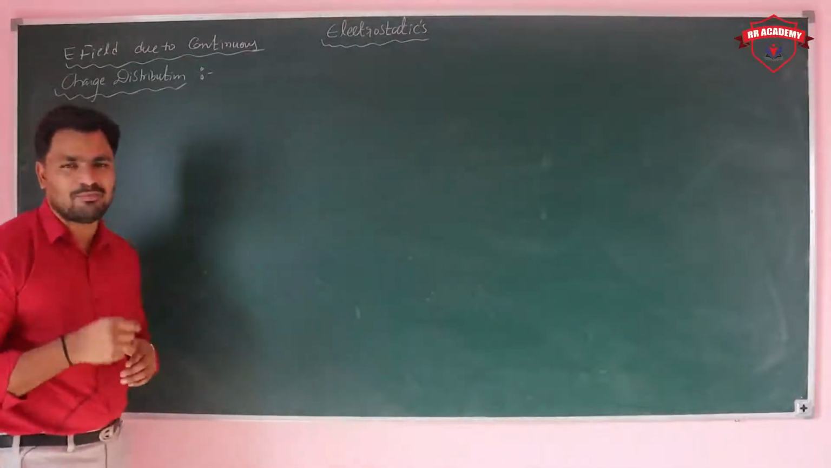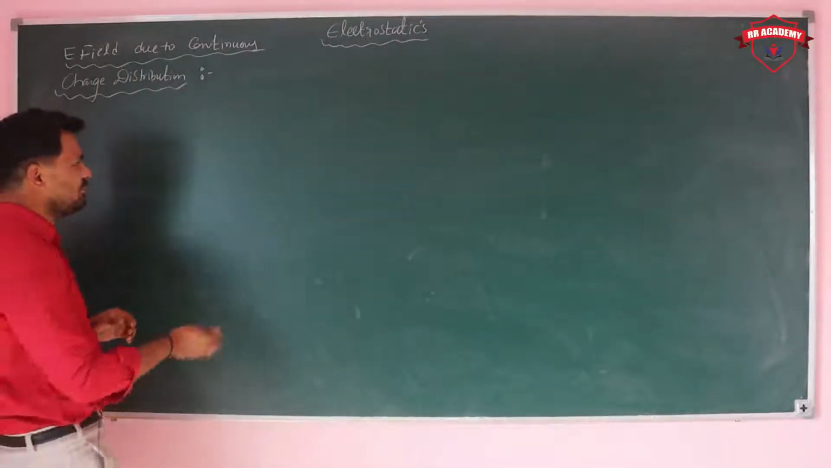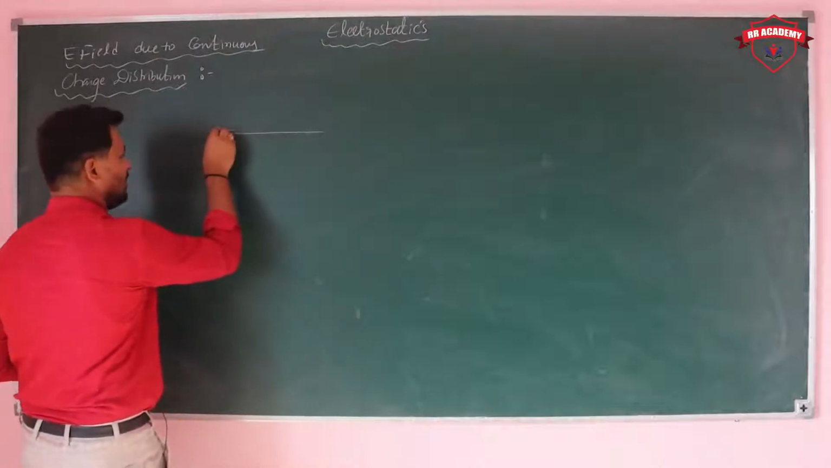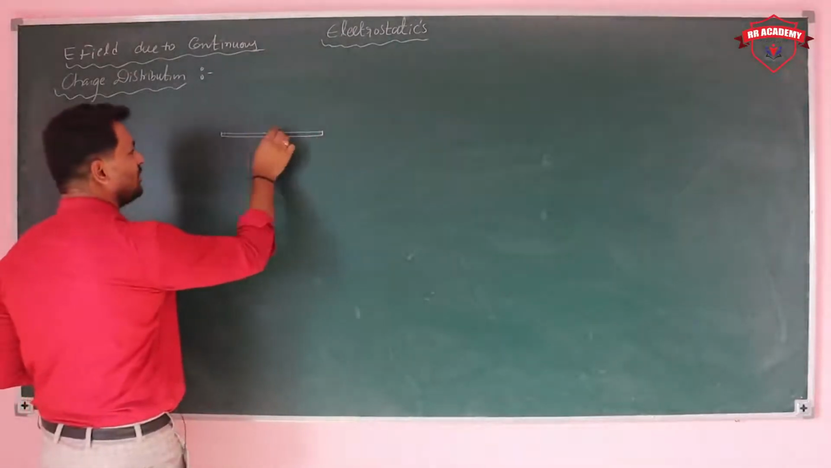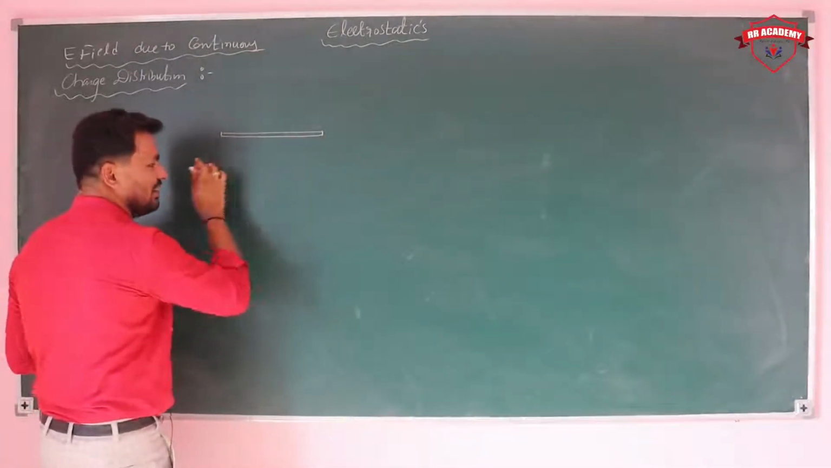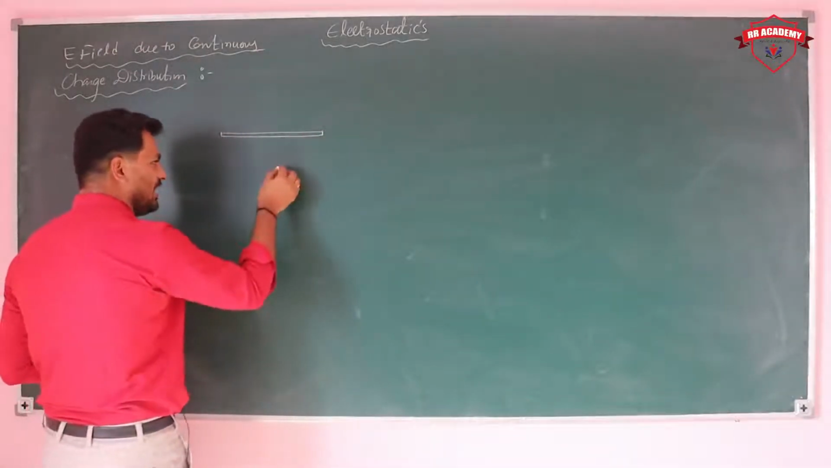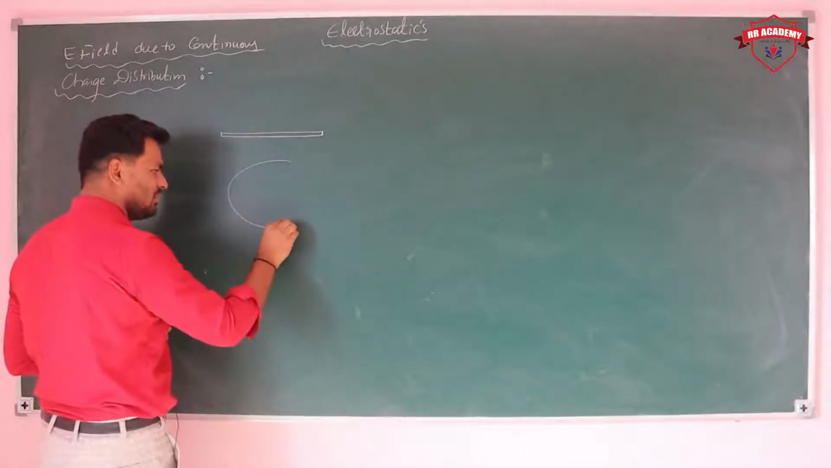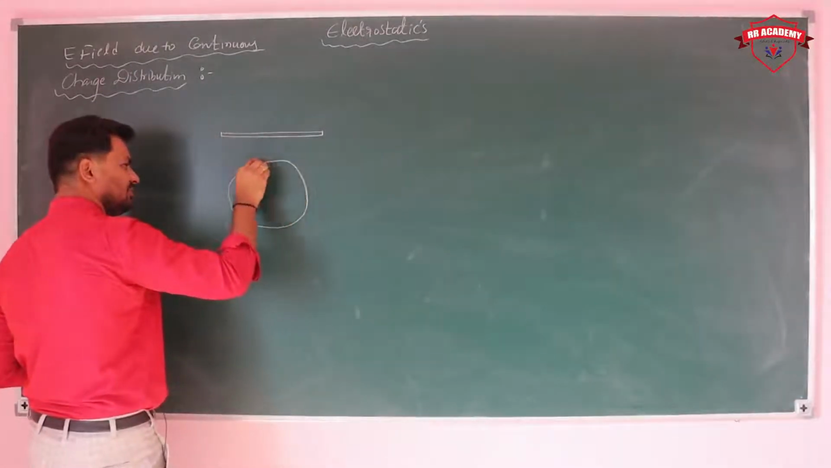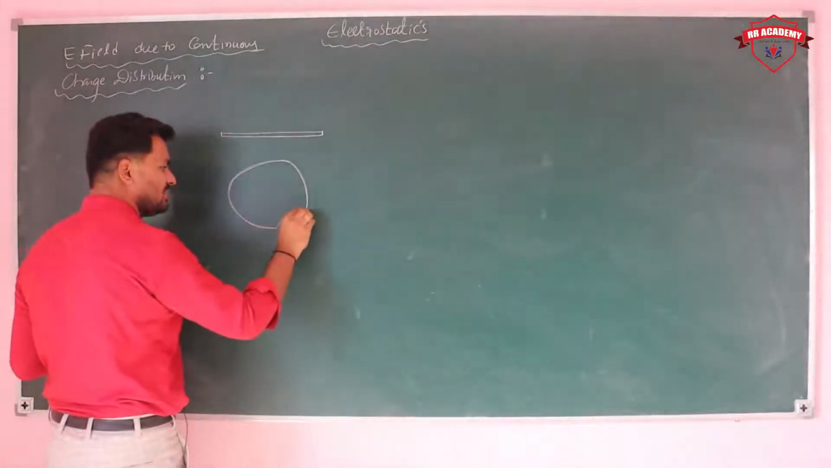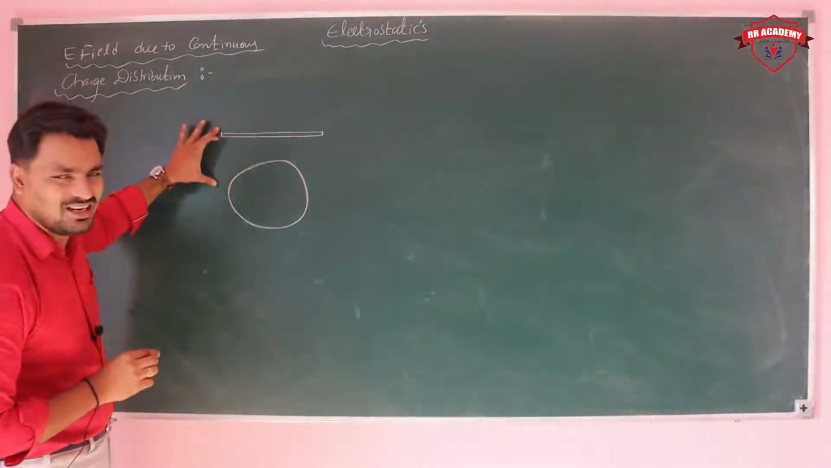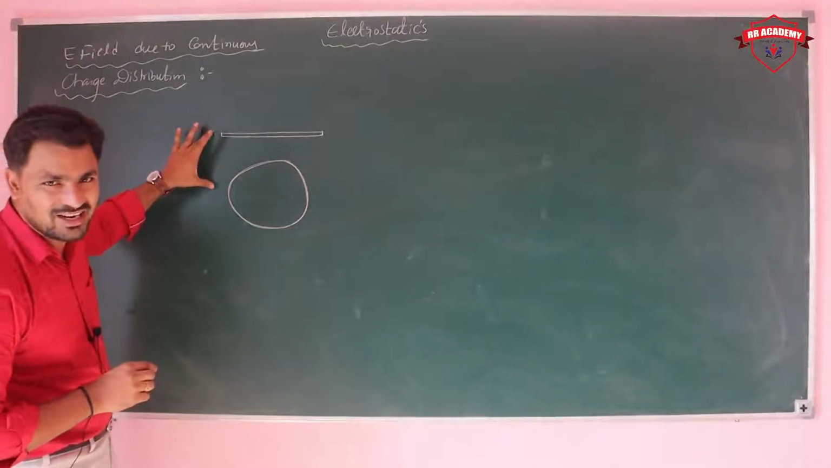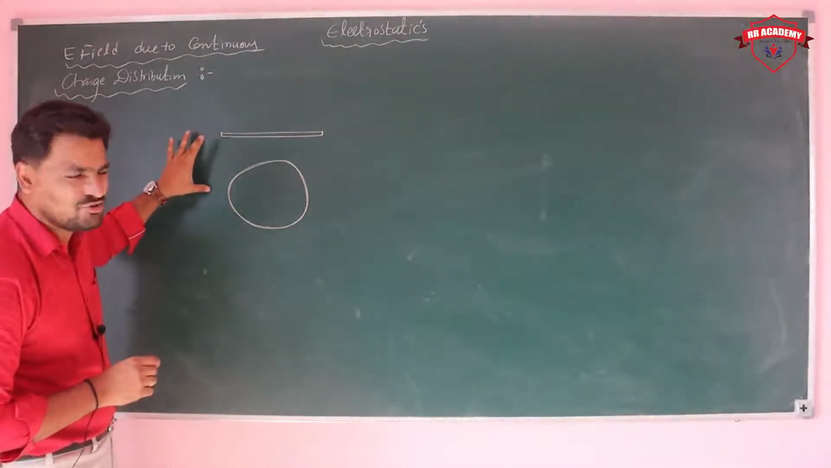So what are the possibilities for the charge distribution? For example, if you take a wire, the charge is distributed over its length. If you take a ring, the charge is distributed along its circumference. So this we can call linear charge distribution.